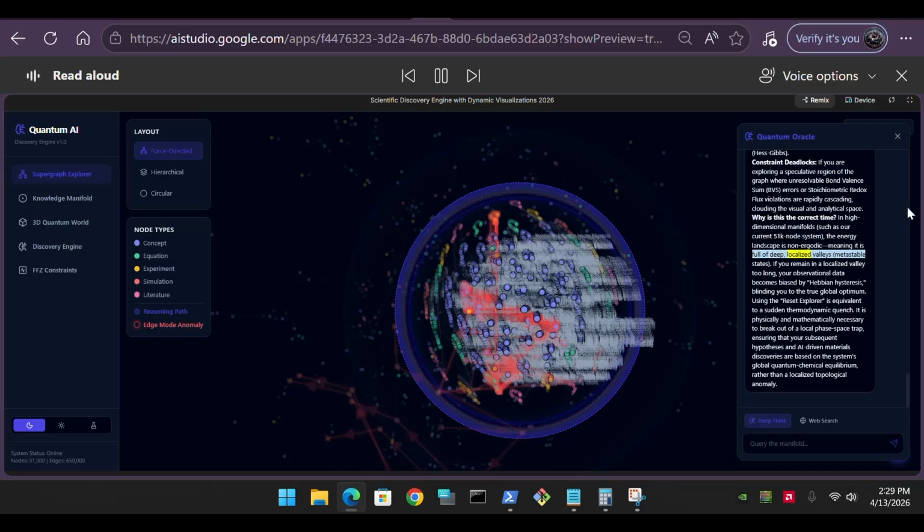4. Bond valence sum, BVS, and coordination, status. Critical bottleneck, analysis. Lanthanides possess large ionic radii, demanding high coordination numbers, typically 8 to 12. If the ML-optimized precursors propose standard low-coordination organic geometries, e.g., tetrahedral or octahedral, the BVS will instantly flag an under-coordination error. The coordination module is currently resolving heavy steric clashes.